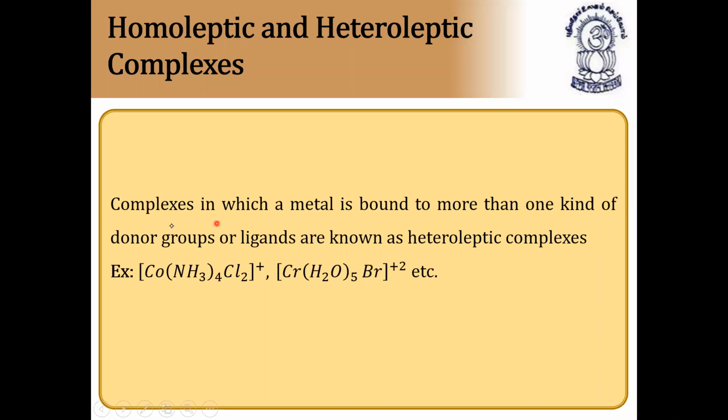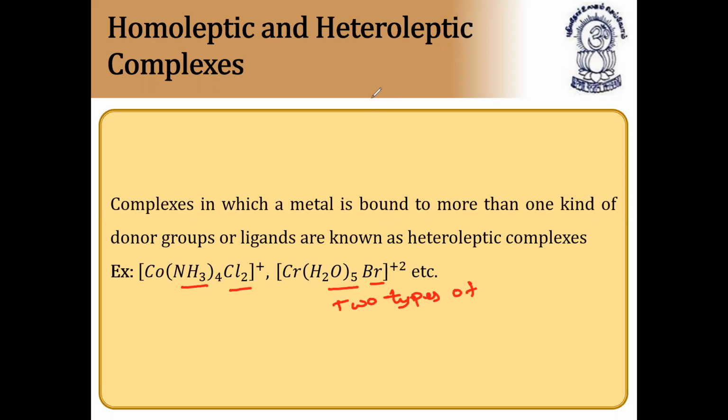The complexes in which a metal atom is bound to more than one kind of donor groups or ligands are known as heteroleptic complexes. They are called what? Heteroleptic complexes. For example, here the copper atom is linked to ammonia as well as Cl. Here the chromium atom is linked to water as well as bromine. So two types of donor atoms, two types of ligands,